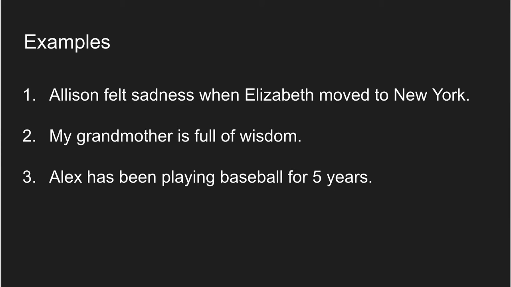So now let's go with number 3, our last one. Alex has been playing baseball for 5 years. So we know Alex, that is a physical noun, you can see him. Baseball, that's something you can see, but the abstract noun is years. We can't hear, smell, or taste years, but we can feel them passing by. So years would be our abstract noun in this sentence.